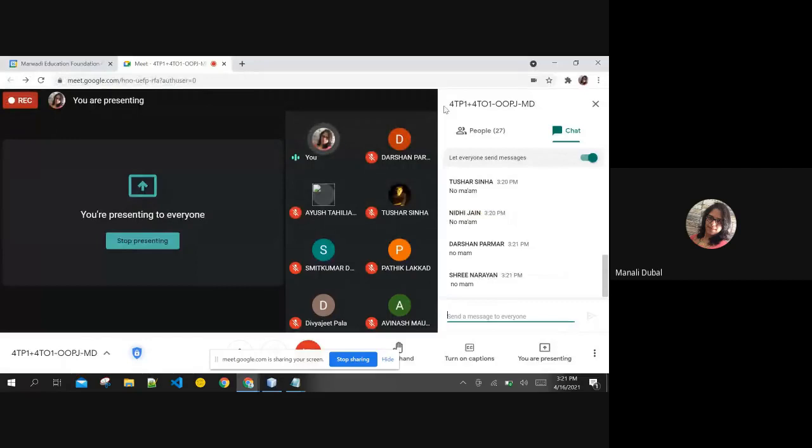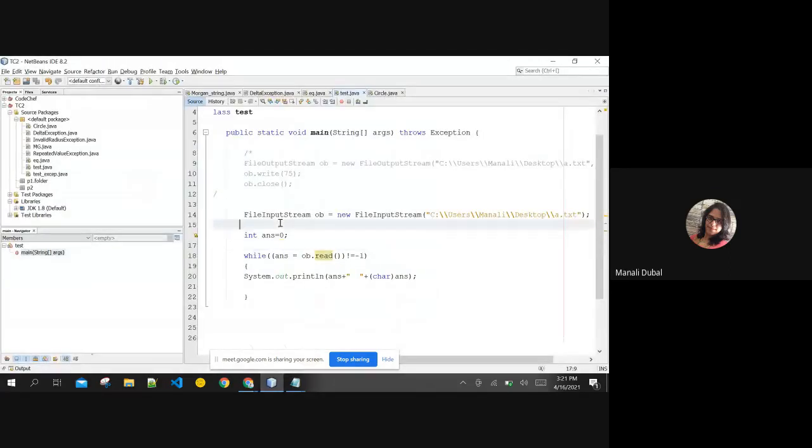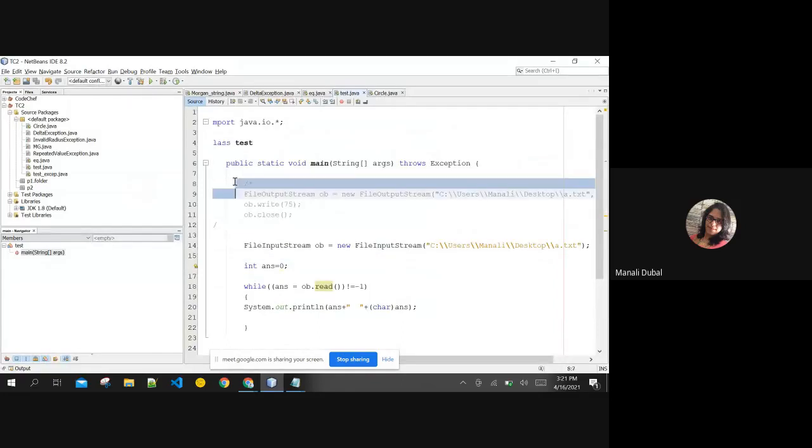I told you yesterday also, I have given you 4 different classes to work upon. If you are able to do this file input stream, output stream, you can similarly do buffered input stream, output stream also. I am showing you buffered input stream, output stream for now. Similarly, just like you have file input stream, output stream, you can also use buffered input and output.